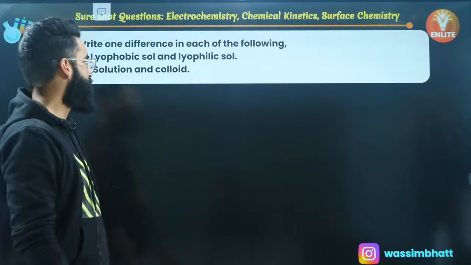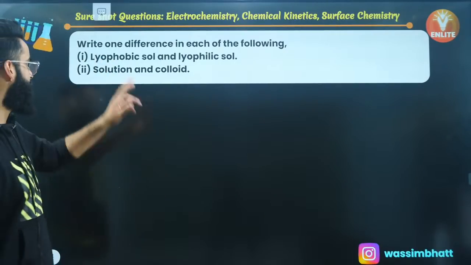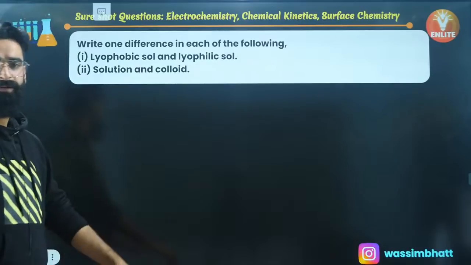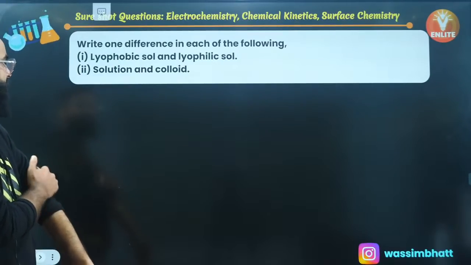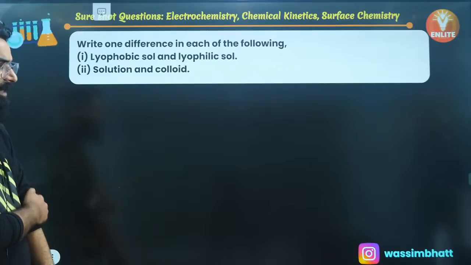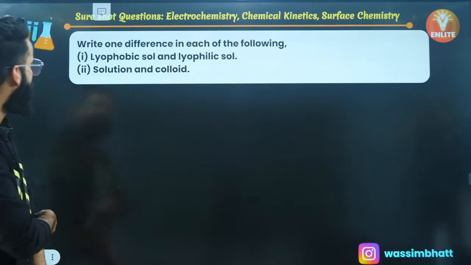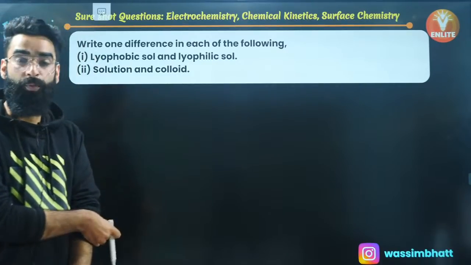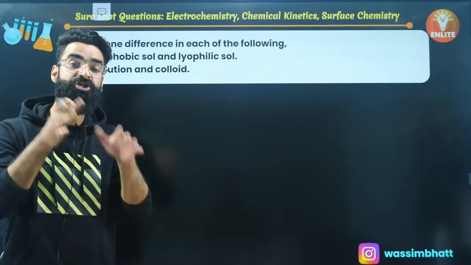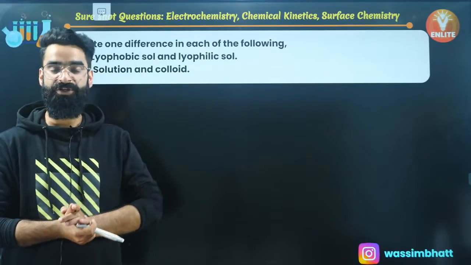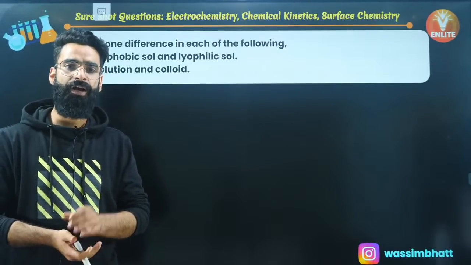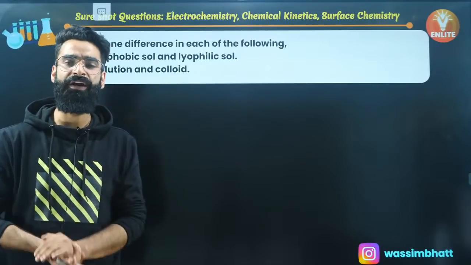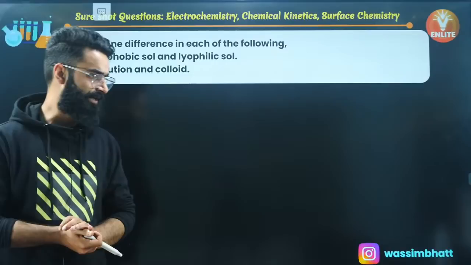Write one difference in each of the following. You need to write one difference between lyophobic and lyophilic, right? Lyophilic, liquid loving. Lyophobic, liquid hating, liquid repelling. Lyophilic colloids are the ones wherein there'll be strong affinity between the dispersed phase and dispersion medium. Lyophobic colloids are the ones in which there'll be very less or no affinity between dispersed phase and dispersion medium, right?